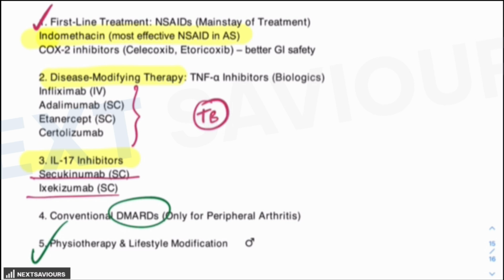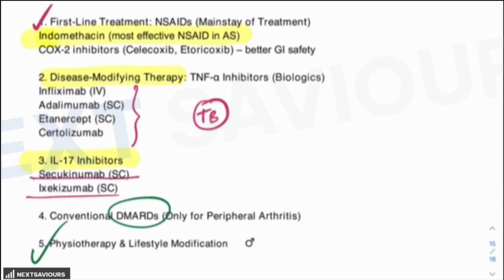Most importantly is the physiotherapy and lifestyle modification. Exercise is the cornerstone of ankylosing spondylitis management. Daily stretching, swimming is considered to be the best exercise. As a doctor, you can advise that swimming is the best exercise for the patient who is suffering in the initial stages of ankylosing spondylitis in order to prevent the structural deformities from happening, and postural training in order to prevent the kyphosis. Lifestyle modification like weight loss, cessation of smoking, and prone position, because prone position sleeping is helpful in preventing the kyphosis, right?